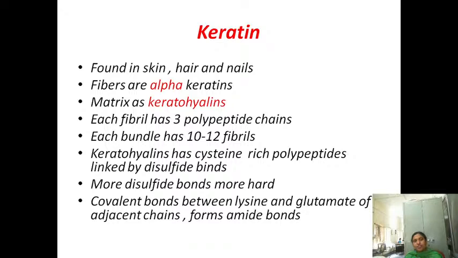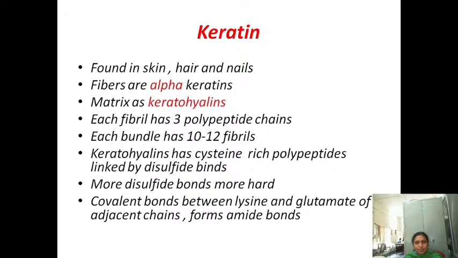Okay, keratin is found in the skin, hair, and nails, and the fibers are alpha keratins. Each fibril has 3 polypeptide chains. As keratin is a protein, it is made up of polypeptide chains. How many polypeptide chains are there in the structure of keratin? 3 polypeptide chains, and each bundle has 10 to 12 fibrils.